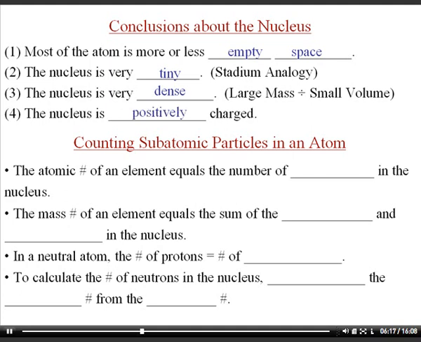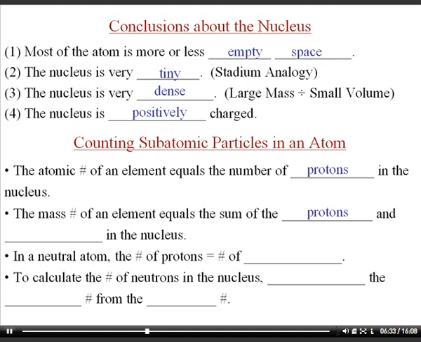Then I give the students a periodic table and I point out what the atomic number on the periodic table refers to. The atomic number is the whole number that's on the periodic table, and it numbers each element. So hydrogen is element number 1, helium is element number 2, and so on. And that stands for the number of protons that are in the nucleus.